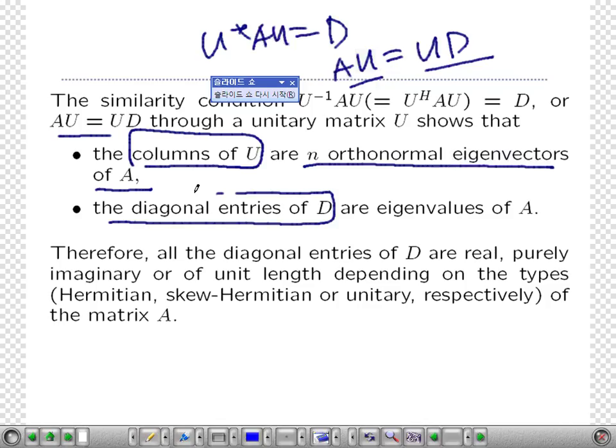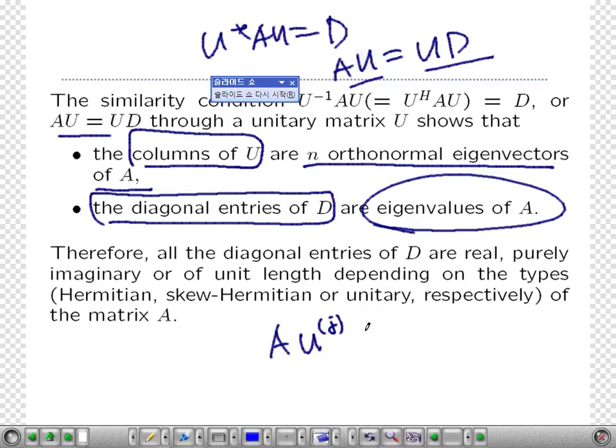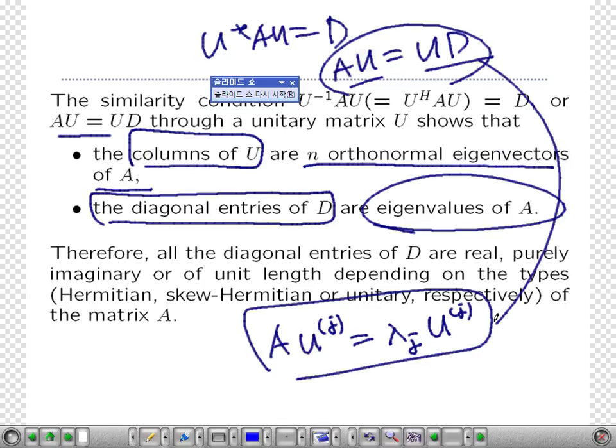And the diagonal entries of D are eigenvalues of A, because A times the j-th column of U is the same as lambda j times the j-th column of U. So these are the eigenvalues, and these are the non-zero vectors. And since this is a unitary matrix, all of those vectors are orthonormal vectors, normal to each other. That's what it says.